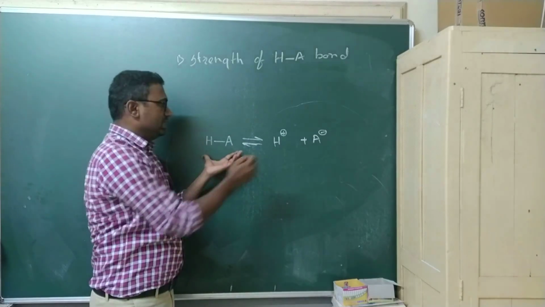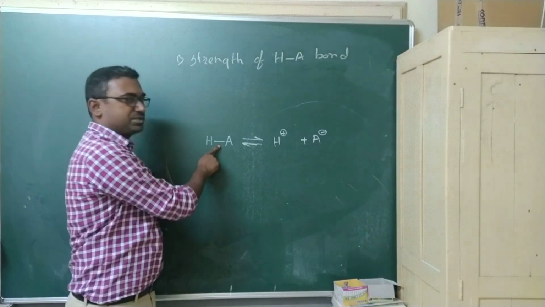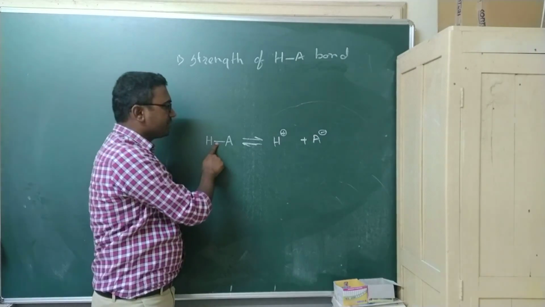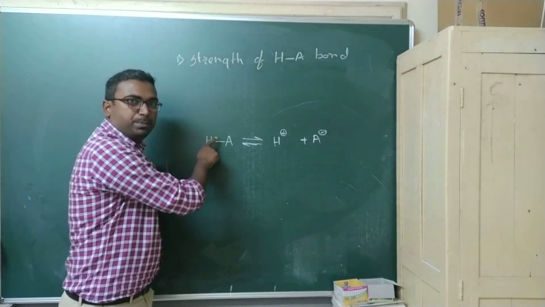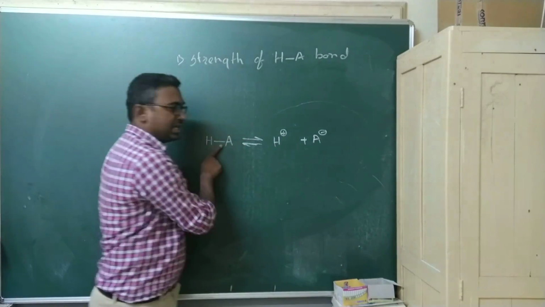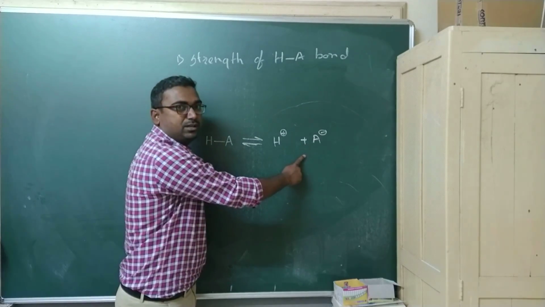Are you getting it? If the strength of this bond is high, then this bond will not break easily, so dissociation will be difficult.